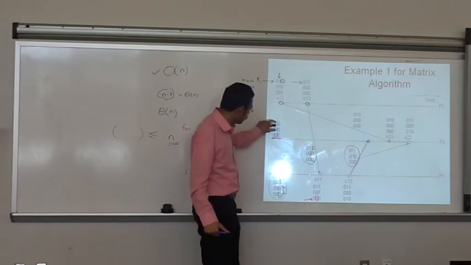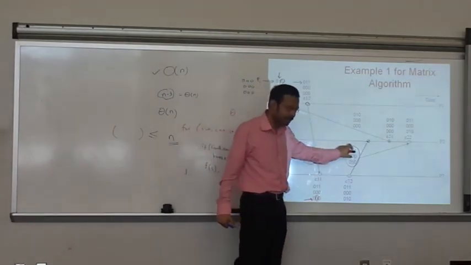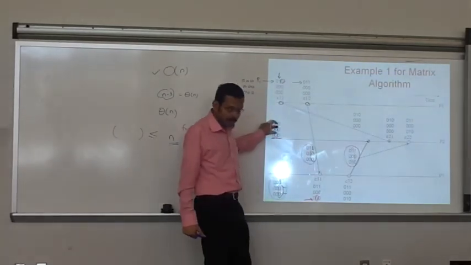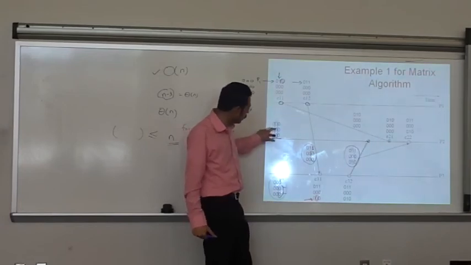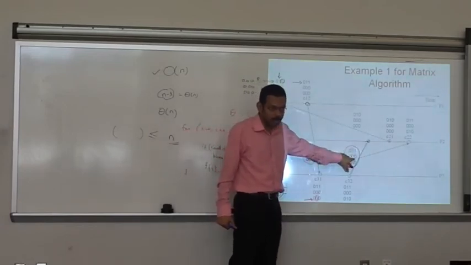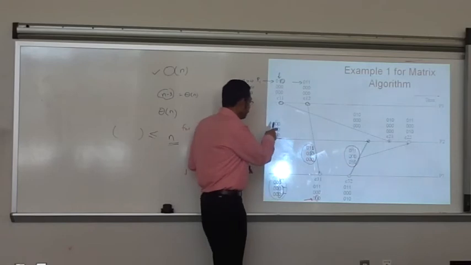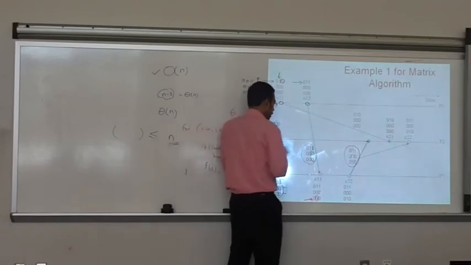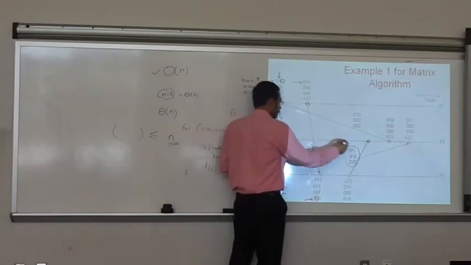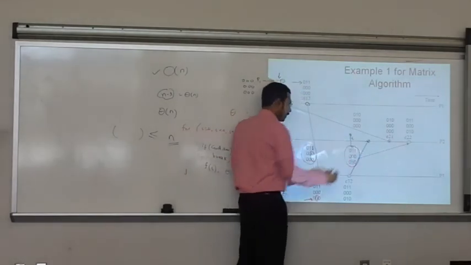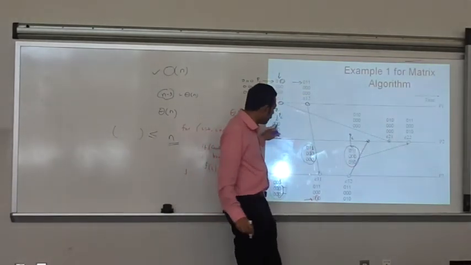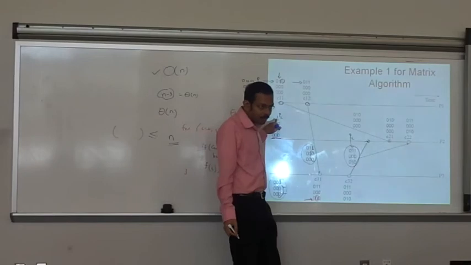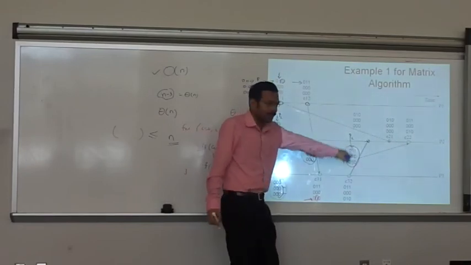But the other two should be exactly the same, or could even have larger information. But here it is 0, 0 and this is 1, 0. Which means what? Something has been sent to P2. This is P2, right? Something has been sent to P2 that this sender knows but P2 itself doesn't know. That's what this means.